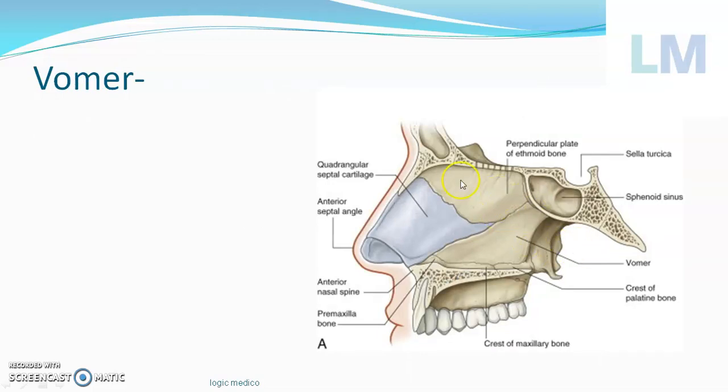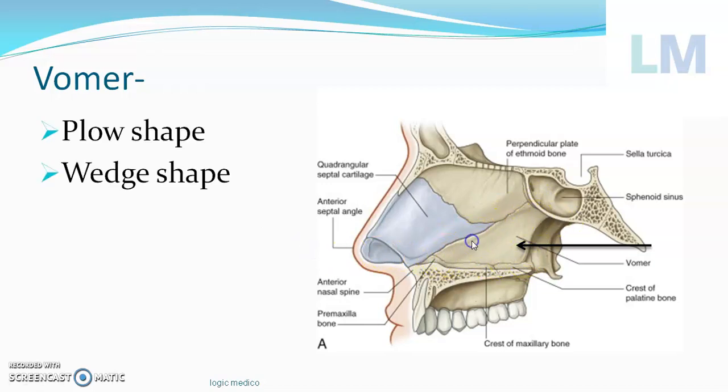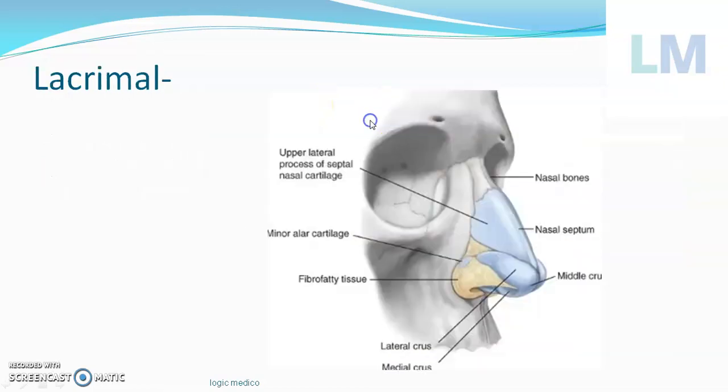Next, vomer. This is the nasal septum I was talking of. The cartilage within that is called septal cartilage. Can you see this bone? It resembles a plow, or a wedge, like a pastry or a piece of cake. So wedge shape or plow shape. It's called vomer. It is the bone present only in the nasal septum. It is anchored to the sphenoid bone.